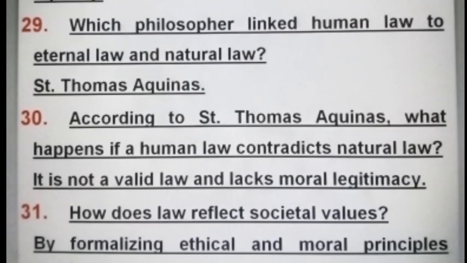Which philosopher linked human law to eternal law and natural law? St. Thomas Aquinas. According to St. Thomas Aquinas, what happens if a human law contradicts natural law? It is not a valid law and lacks moral legitimacy.